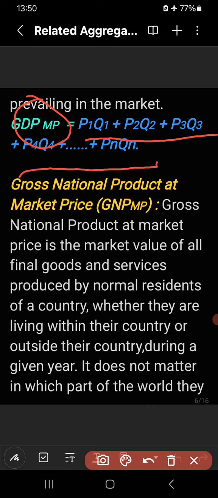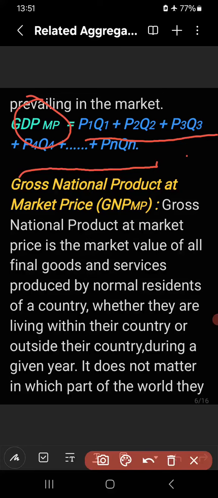If n products are produced in a country in a given year, find out the volume of each product produced and multiply them with their respective price. Similarly, multiply the volume of all the products with their respective prices and add them so that you can get GDP-MP.